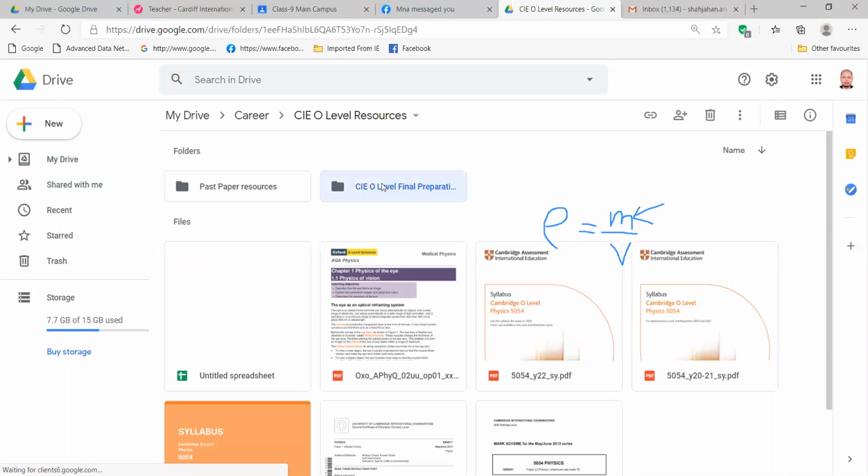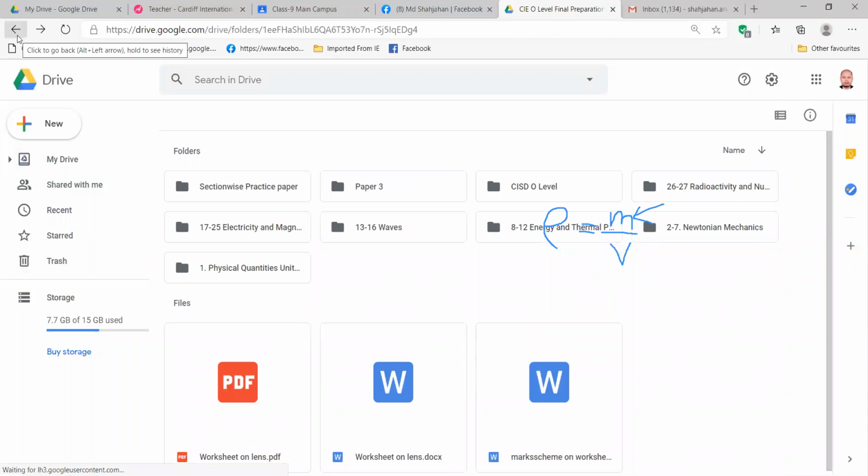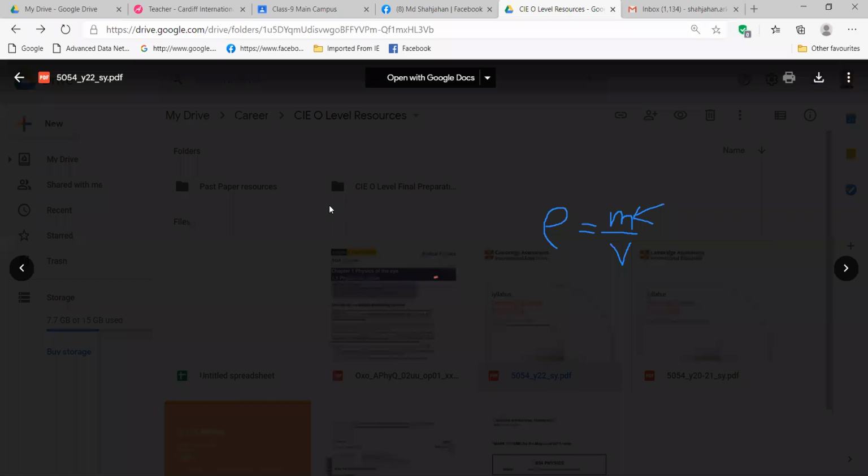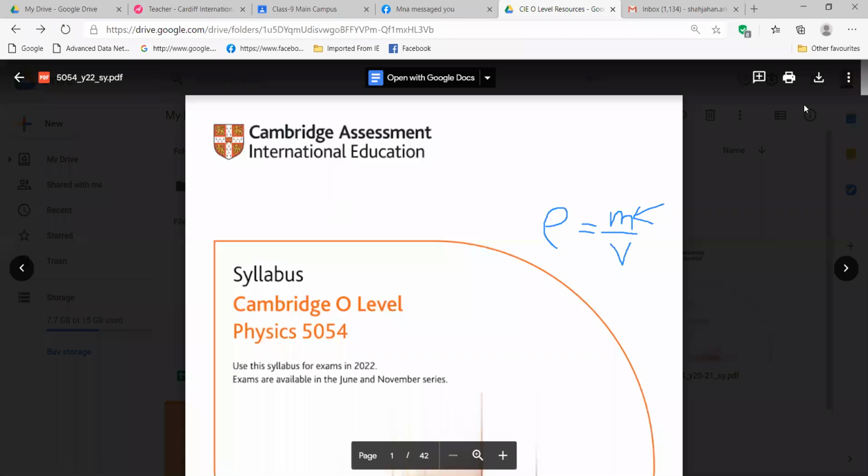Everyone's microphone is off altogether. Is there any problem going on? Net problem? Yes, sir. I think.